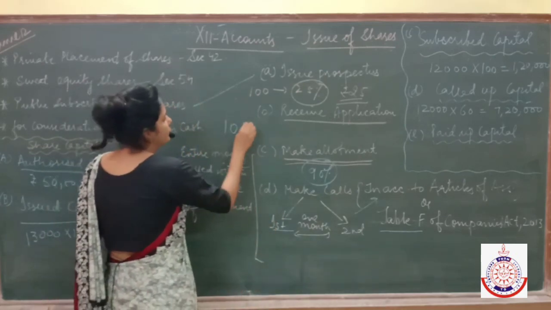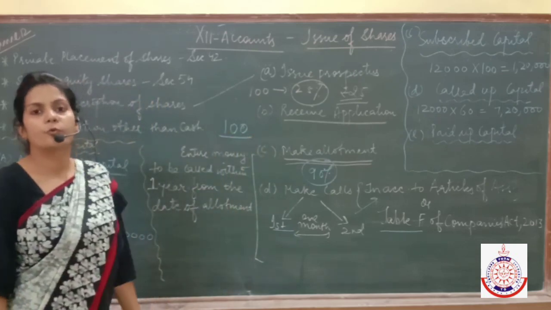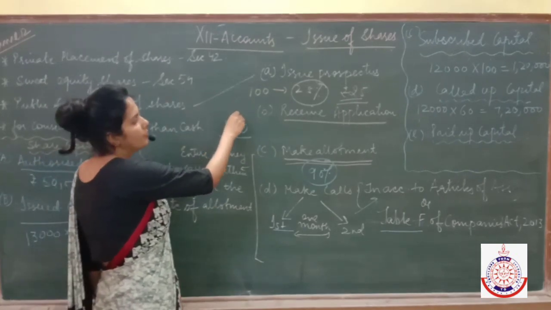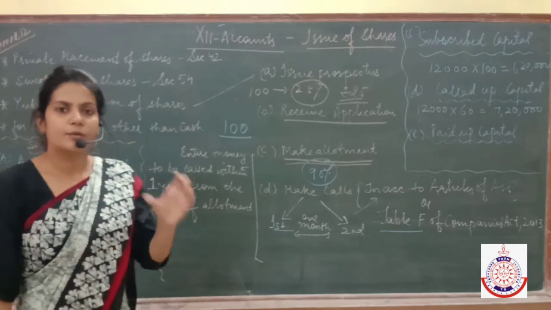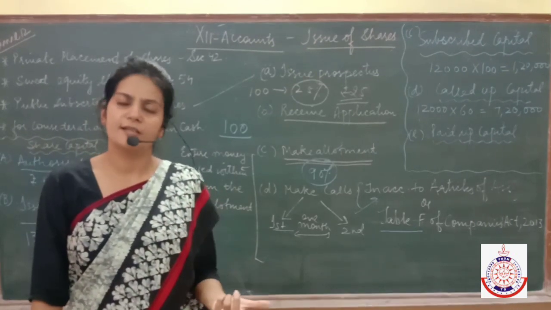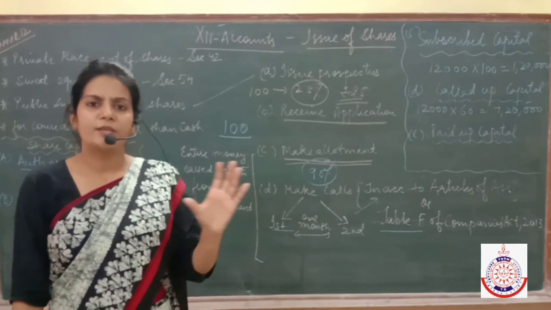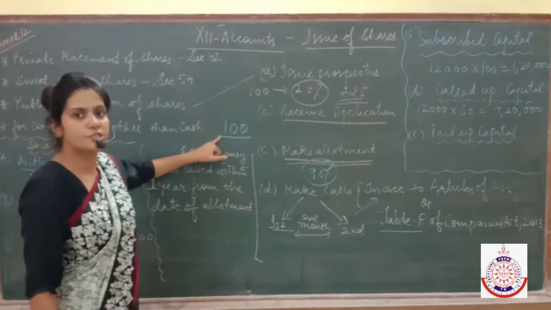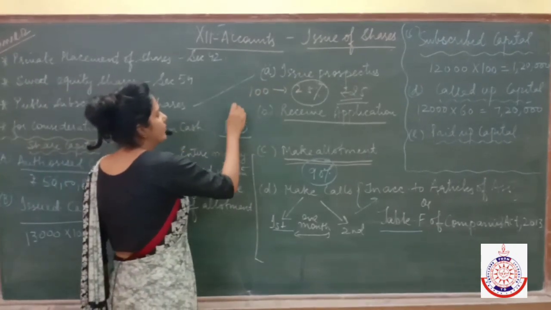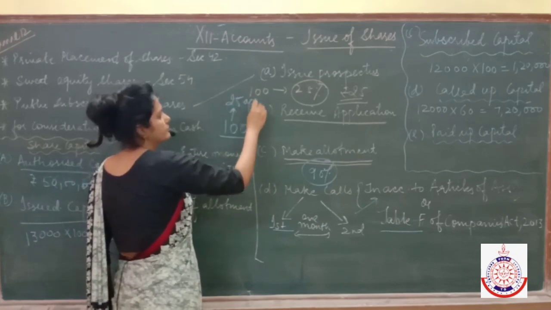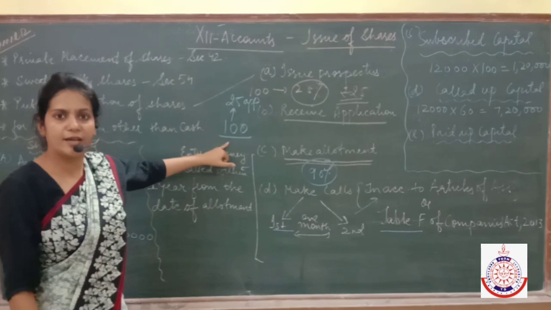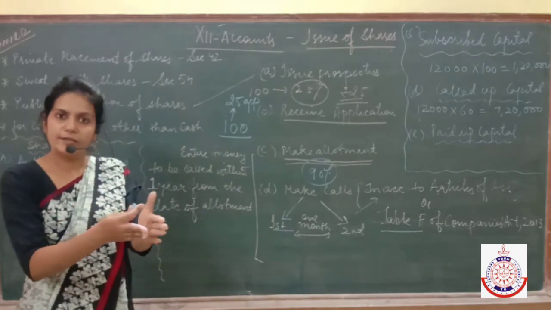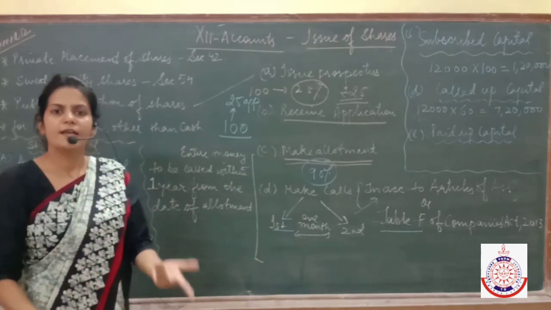Now let me make it a little easier for you. Suppose the value of the share is rupees 100, and if you want to buy the shares of the company, then first of all you need to buy the prospectus and pay the application money. The application money, which you may call the cost of the prospectus itself, should be 25% of the value of the share. It means 25 is the value of application. Now, how much is remaining? 75 is left, no? Now it's up to you whether you want to call rupees 75 altogether or in installments.